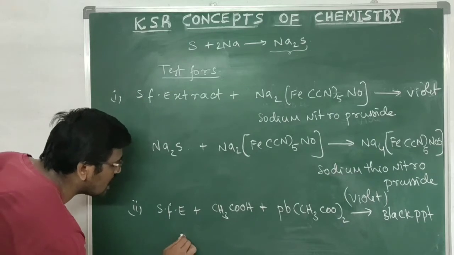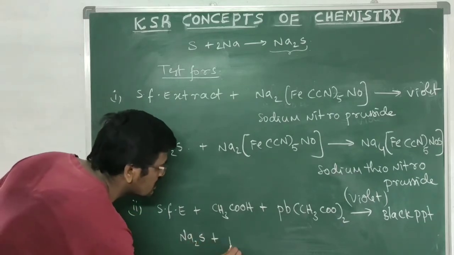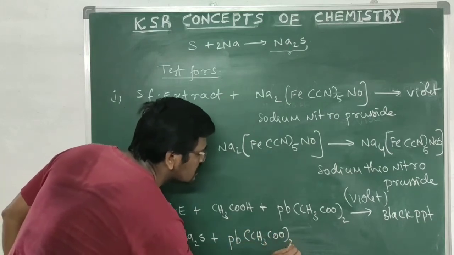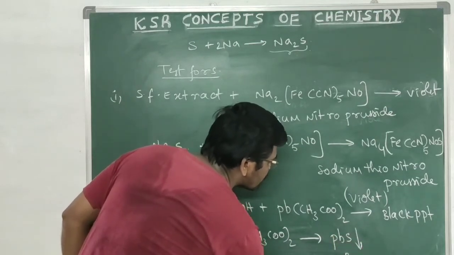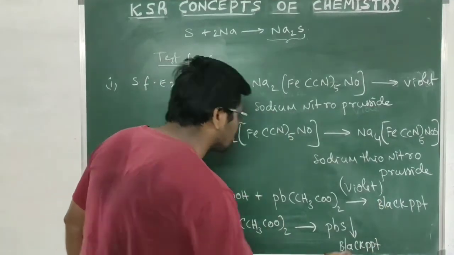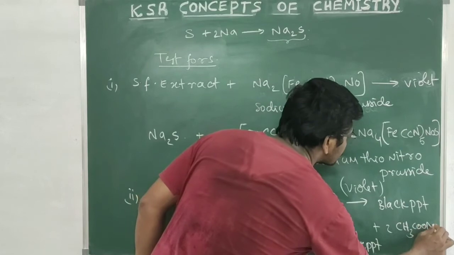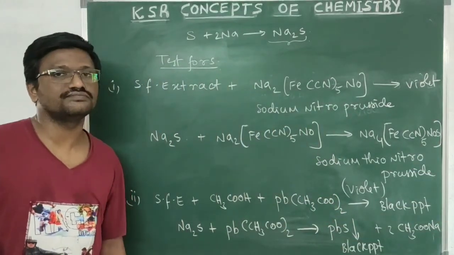In this, the reaction is sodium sulfide present in the sodium fusion extract will react with lead acetate. So it gives lead sulfide, that is black precipitate is formed, and side product is sodium acetate. So this confirms the presence of sulfur.